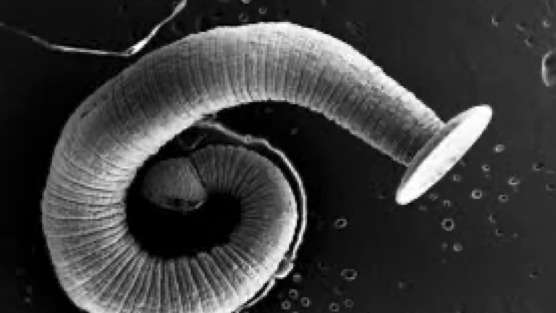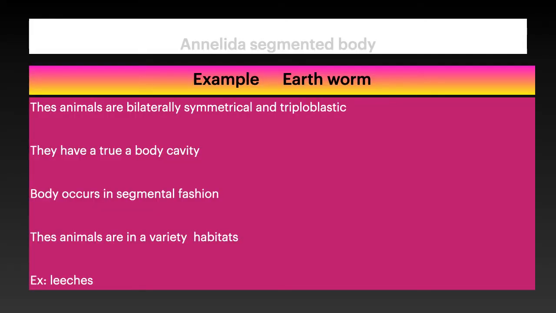Next, coming to annelidans. A good example we always take is an earthworm. Leeches also come under the annelidans. Annelidan animals also show bilateral symmetry and are triploblastic. They have a true body cavity. The true organs are protected in the body. Extensive body differentiation is observed.